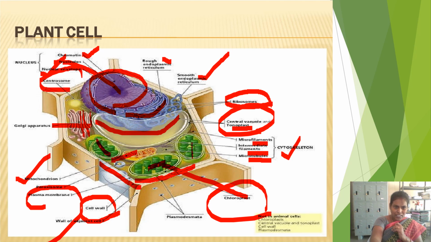Centrosomes are also present here, which are helpful during cell division. I hope you have understood the structure of the animal cell and plant cell. The shape of the animal cell is somewhat oval, and the shape of the plant cell is hexagonal.